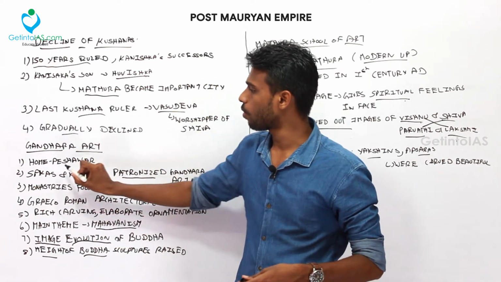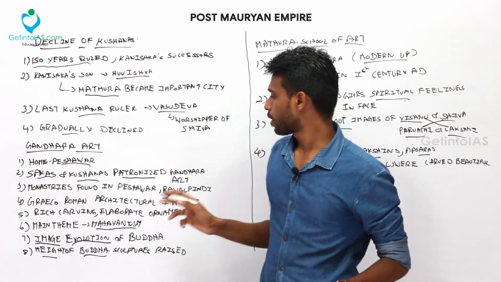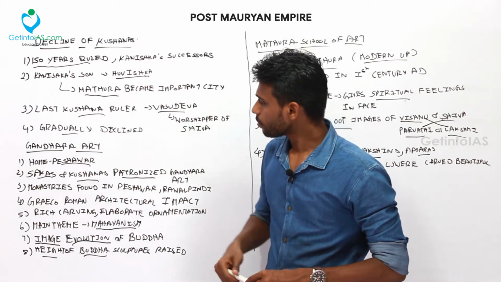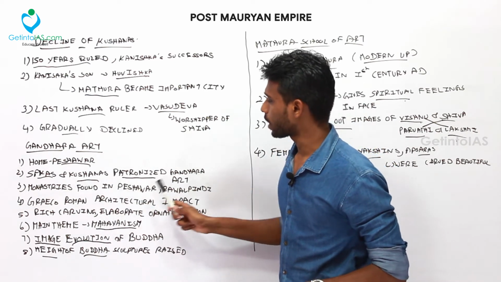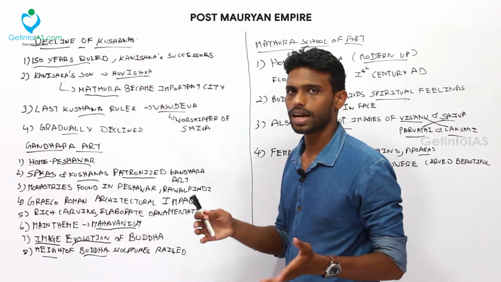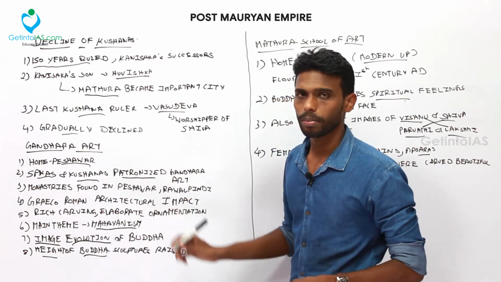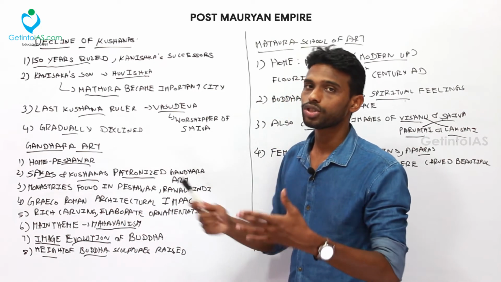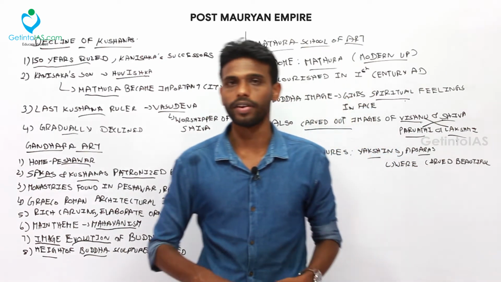And Gandhara art, home was Peshawar, Sakas and Kushanas patronized the Gandhara art. So monasteries were found in Peshawar and Rawalpindi. There was a mingling of Indian as well as Greco-Roman impact in these sculptures. And the main theme of the sculptures was Mahayanism, which gave image to Buddha. And the height of Buddha sculpture was also raised during this period.